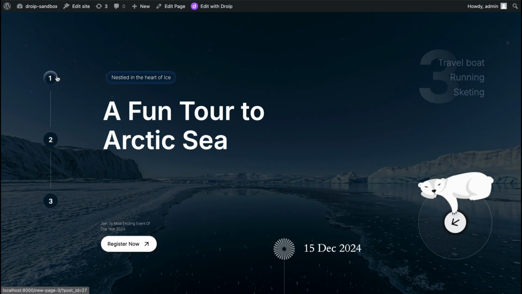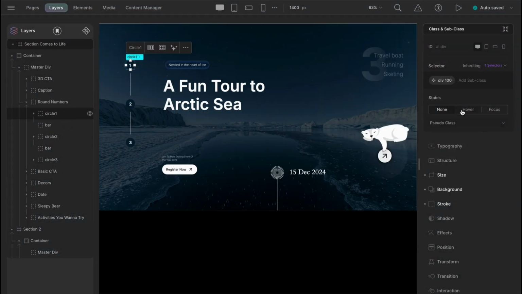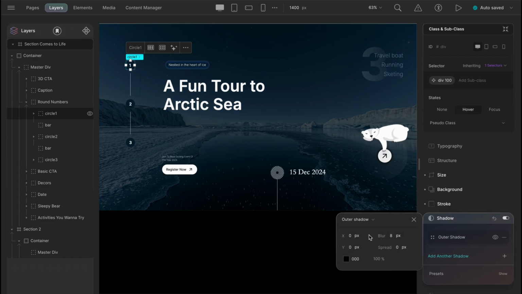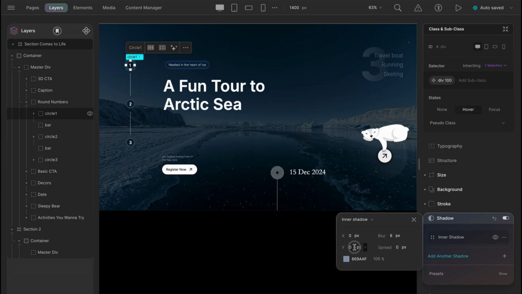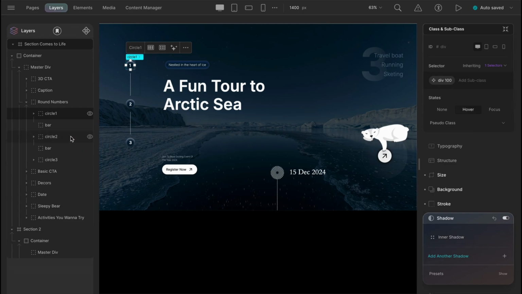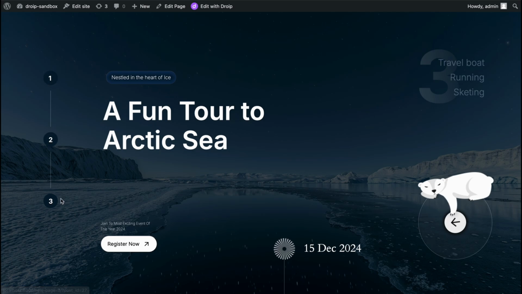The last trick is we will make these round numbers look real, like a sphere. Wow, you can guess right this time how we are going to make it. So select state hover for the circle one and go to shadow. Inner shadow, color will be the light blue shade, 8 pixels in the blur, 4 pixels in the Y, and do notice that we have the same class div100 for 3 of these numbered circles. So updating one will work for others as well. And now save and preview. See how seamless that looks, right?